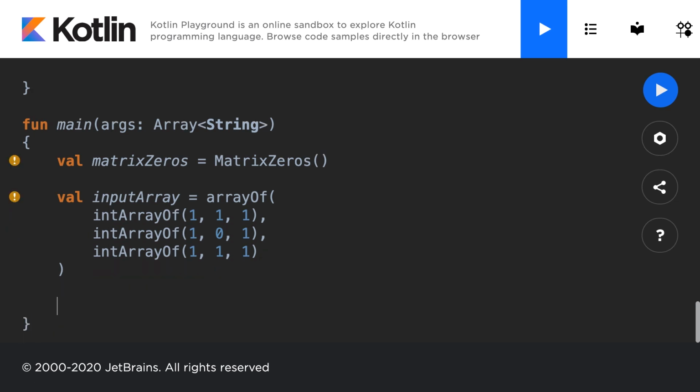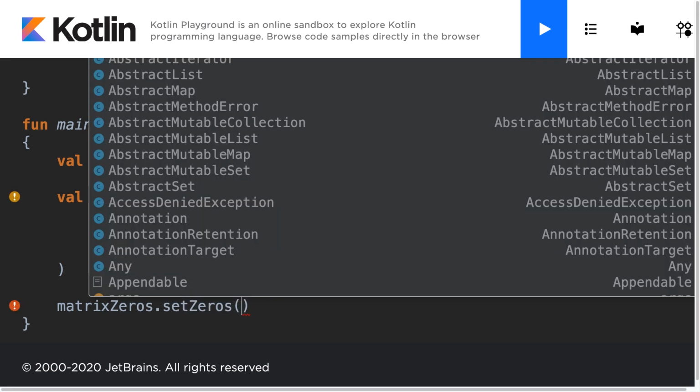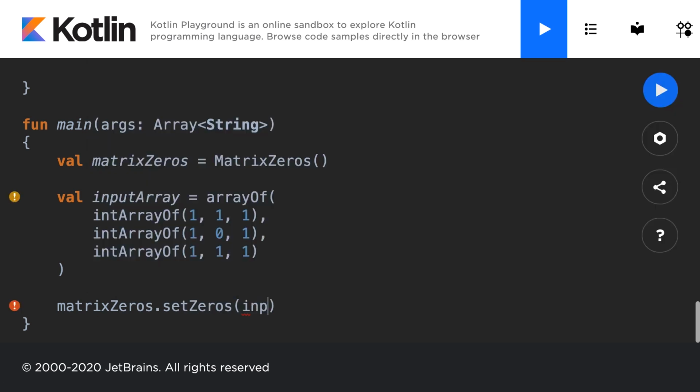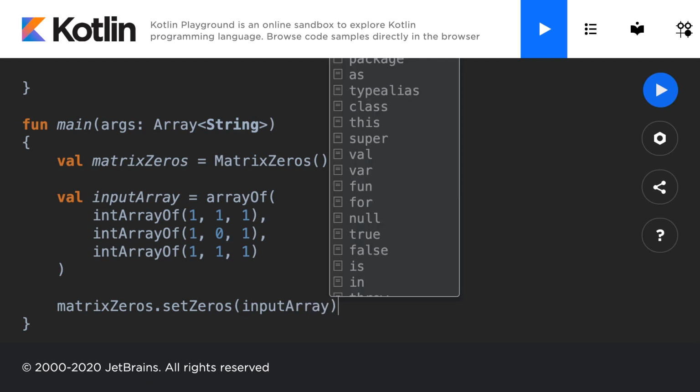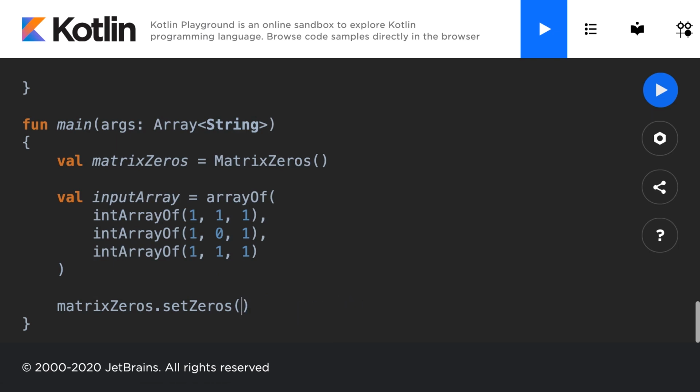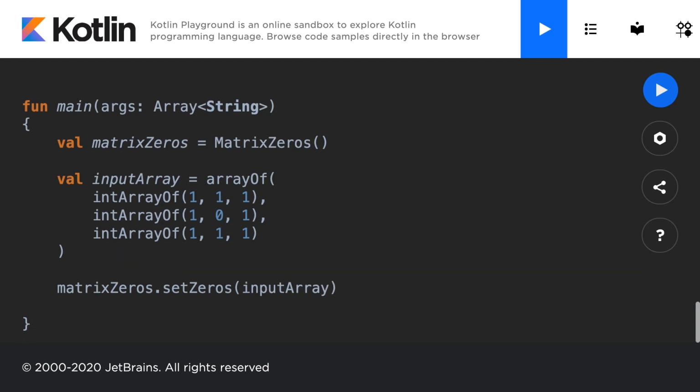What we have to do is call the class MatrixZeros, the object we created an instance of the class with. Then we call its function, which is setZeros, and we put in the required argument there, which is going to be our input array. And then we can just go ahead and call println on the input array dot map. So we're making a map so that we can see the result printed to the console.